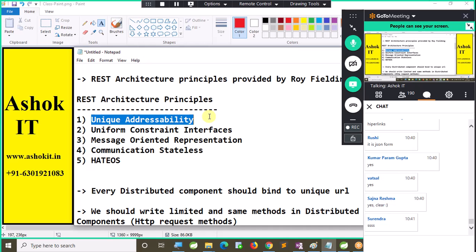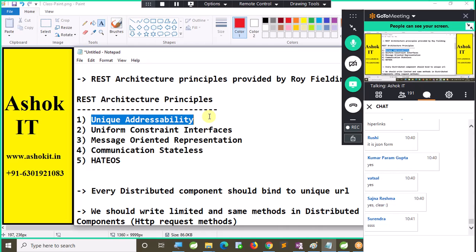That means you need to write your methods binding to HTTP protocol methods like get, post, put, delete according to the requirement. Uniform constraint interfaces. All the methods we are going to bind to HTTP protocol methods.